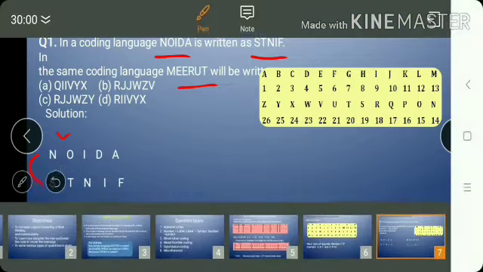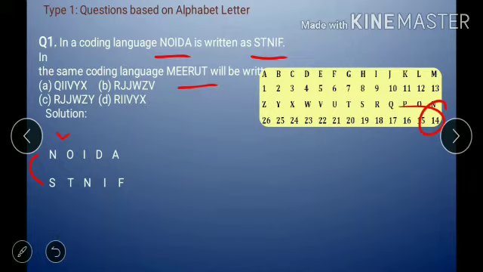Just look at N having 14 and S is 19. So from here we can see that 14 plus 5 is 19. O and T: O's number is 15 and T's number is 20, so here also we are getting plus 5. I is 9, N is 14, so 9 plus 5 is 14. Likewise, we are getting the logic that each letter plus 5 will give the coded letter. So the same logic we will apply to find the code for Meerut.